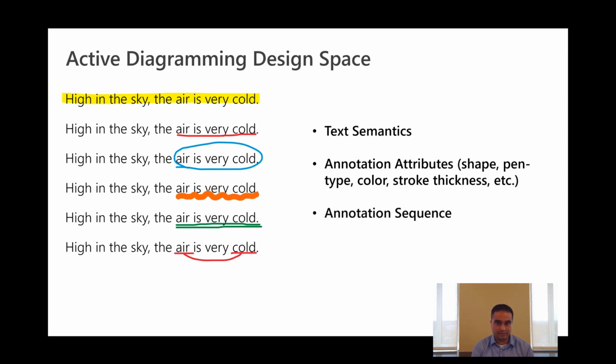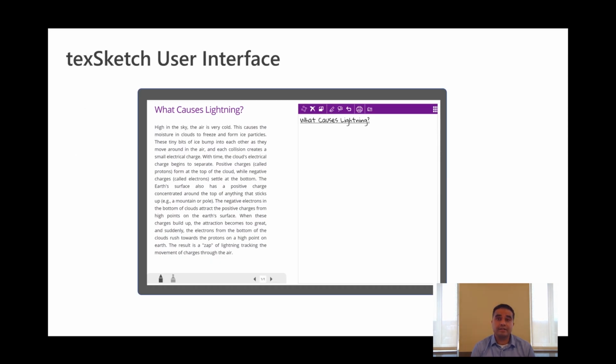The interface for texSketch consists of a text view on the left and a diagram view on the right. The text view also includes pen and highlighter tools and page navigation controls for multi-page text. The diagram view has a set of controls for setting diagram type, undo, delete, review, and diagram rotation.